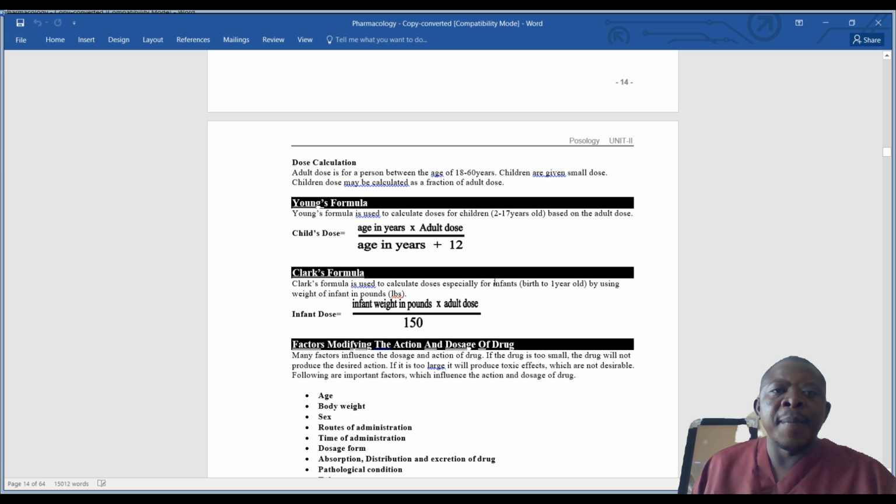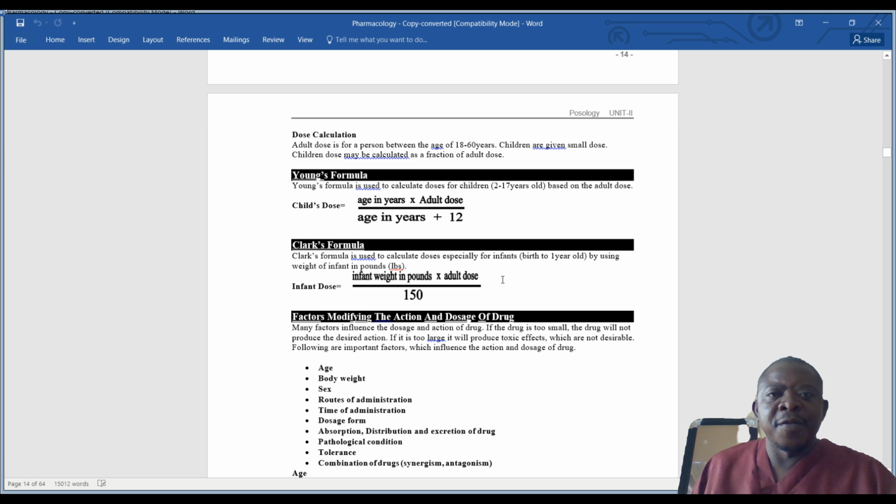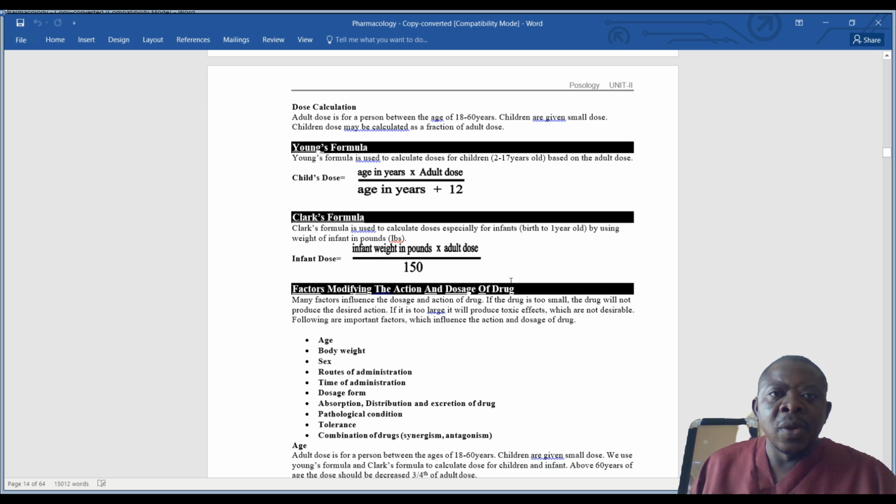Now Clark also came up with a formula for calculating children's dose. Clark's formula is used to calculate doses especially for infants, that is, birth to 1 year old, by using the weight of the infant in pounds. So infant dose using Clark's formula is infant weight in pounds times adult dose, then you divide by 150.